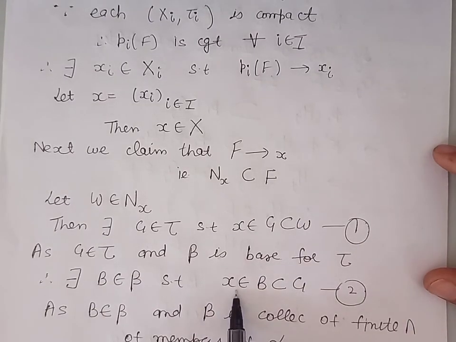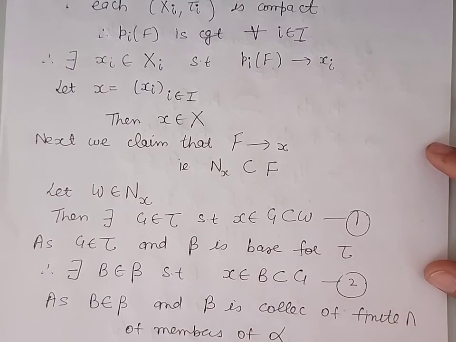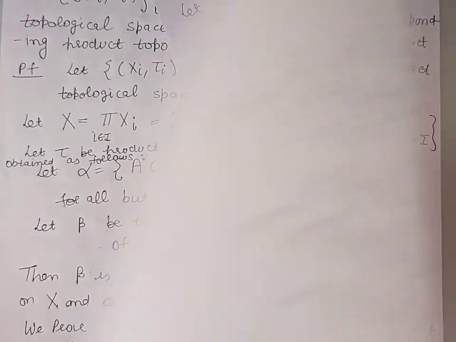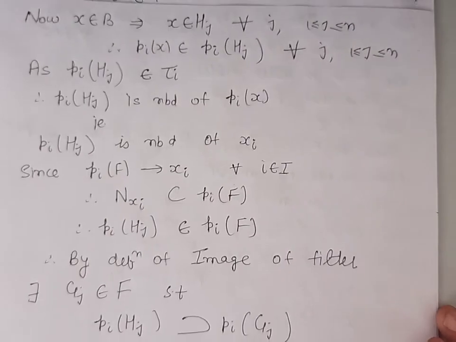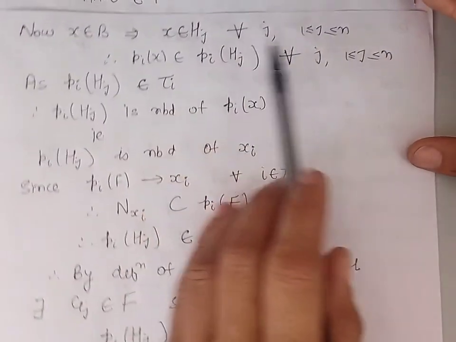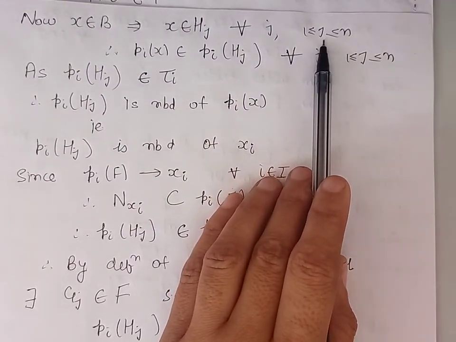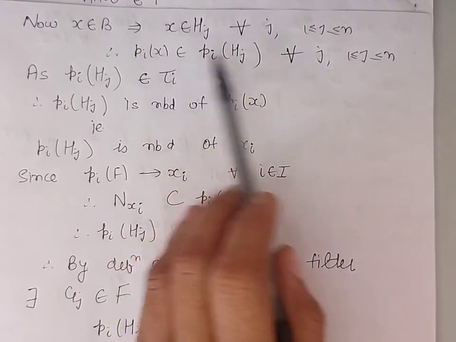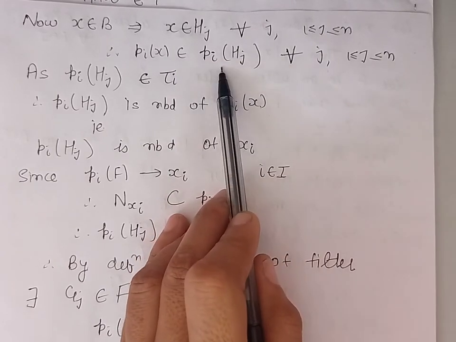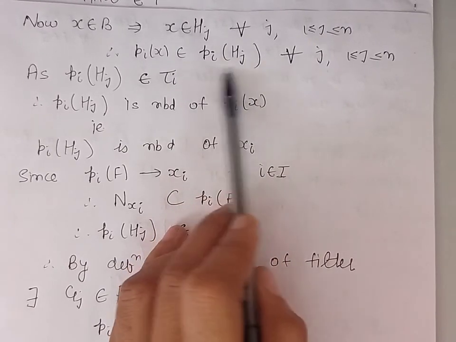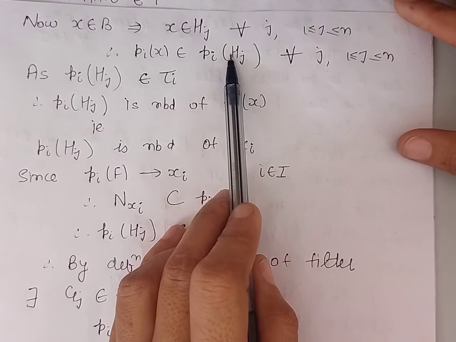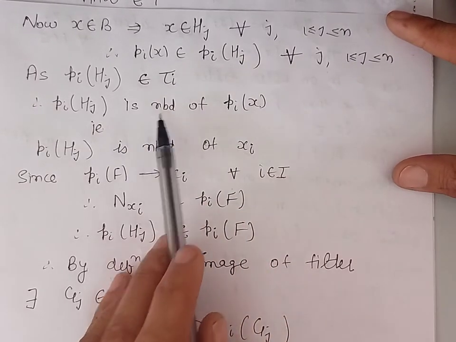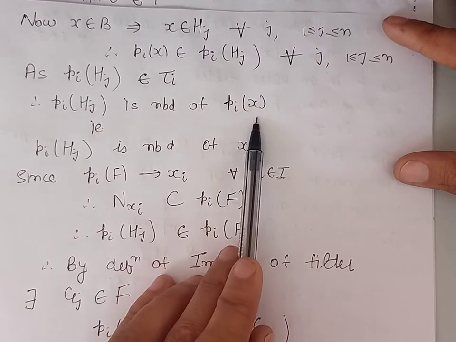Now because x belongs to B, it means x belongs to this intersection, and therefore by definition of intersection, x belongs to every hj where j varies from 1 to n. So image of x under Pi will belong to image of hj under Pi. Also this set is open in the topological space Xi. Therefore by definition that will be neighborhood of Pi of x.